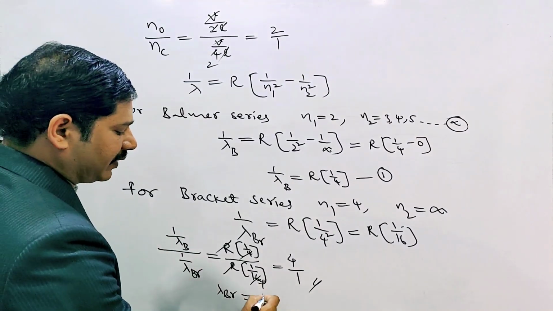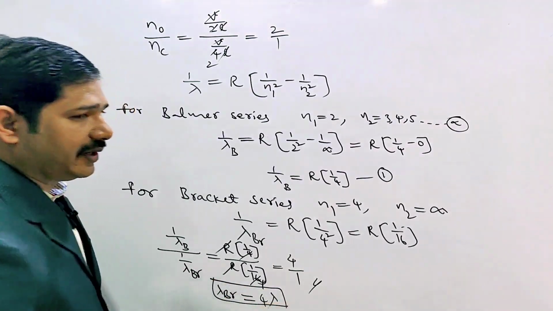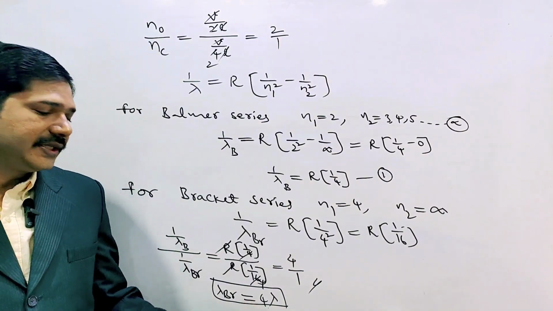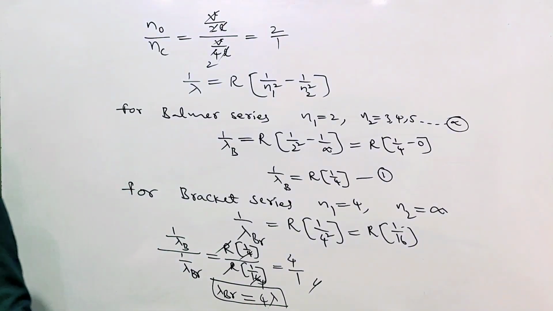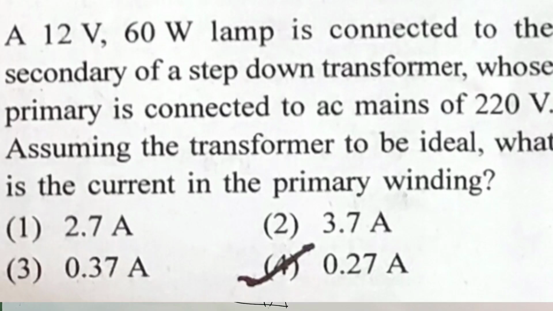If you send this one, what happened that time? Lambda. So the Brackett series wavelength, they given lambda. So that is why the wavelength of Brackett series is what? 4 times the Balmer series wavelength. That is 4 lambda is the correct answer. Okay, which option is correct? The first option is correct. Next question you can check.